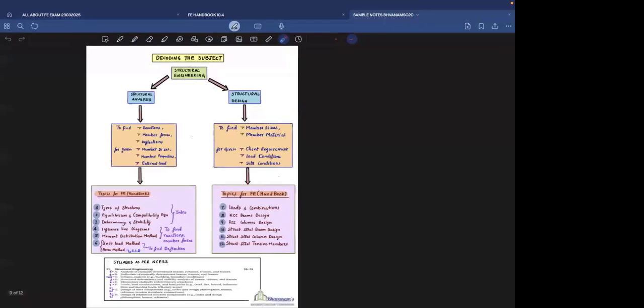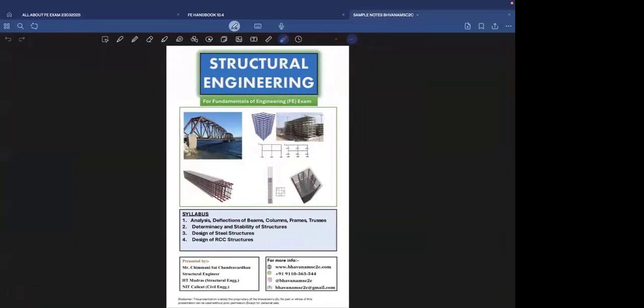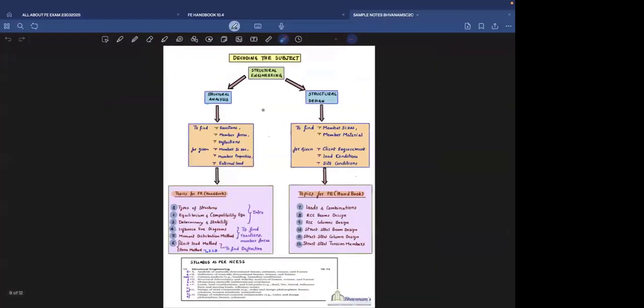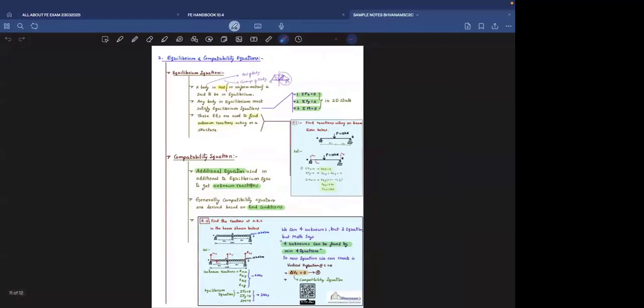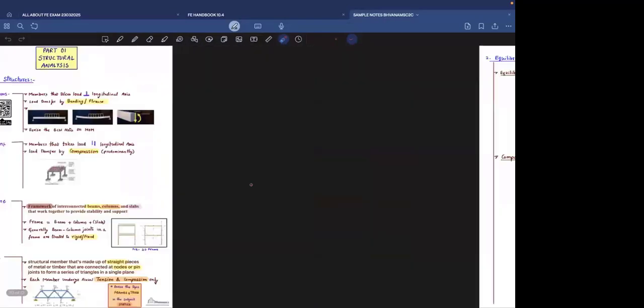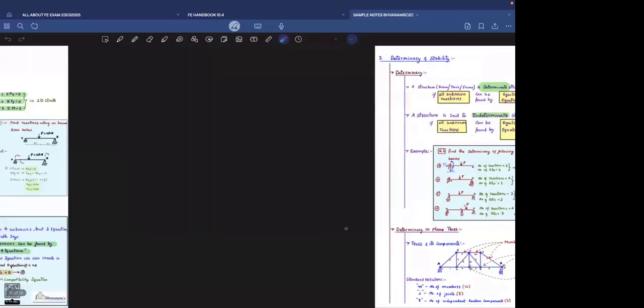So you can see the structural engineering. We will let you know what the syllabus involved here is, and you can see how the subject is being split. It's split into structural analysis and design. And what are the things, what is the summary? What are the things we can learn? Everything is pictorial. We have given time-to-time tips and tricks for easily cracking the exam.